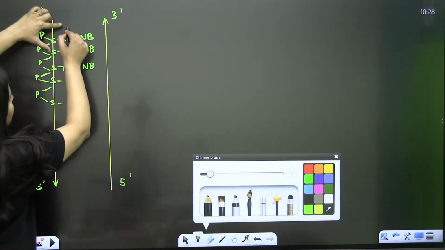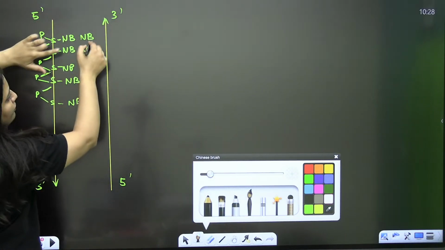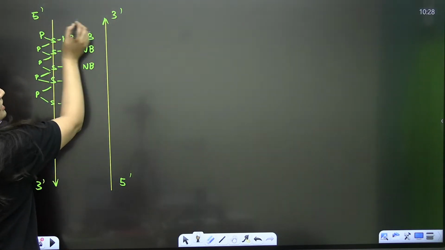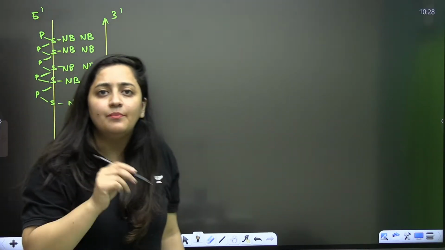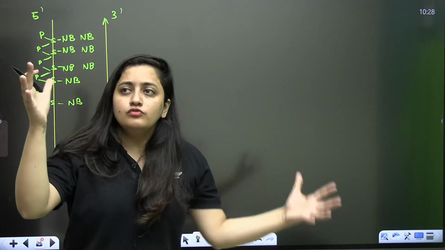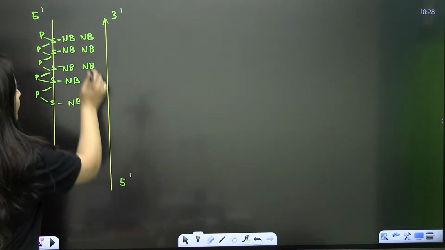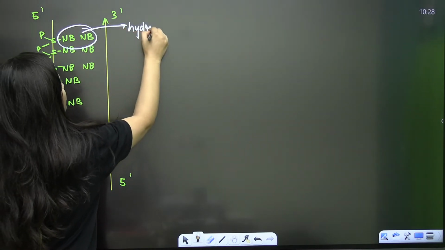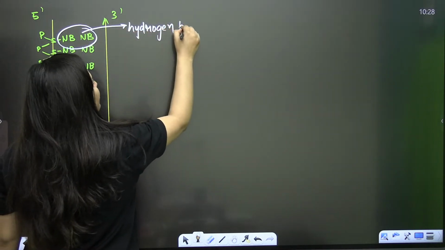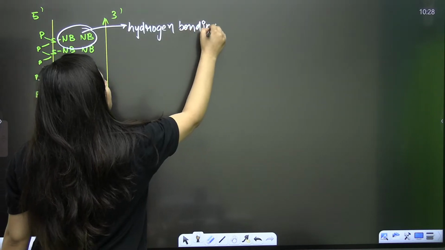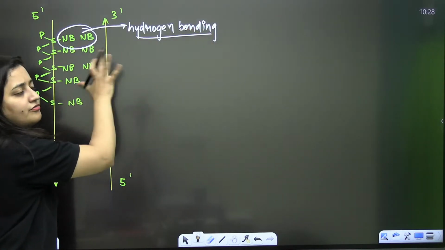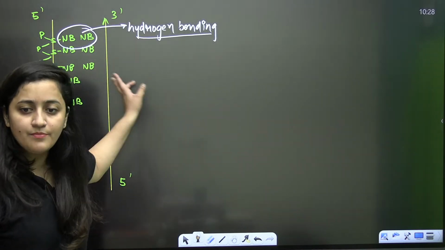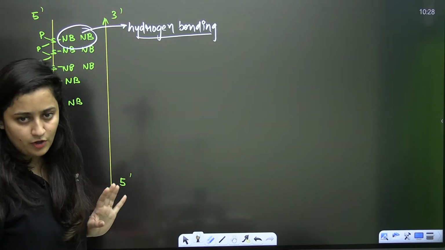See, these are the nitrogenous bases of one polynucleotide chain, and these are the nitrogenous bases of another polynucleotide chain. If I want to make my DNA double stranded and join those 2 strands, what is going to happen? There will be hydrogen bonding. This hydrogen bonding will join one strand of DNA with another, one polynucleotide chain with the other polynucleotide chain.